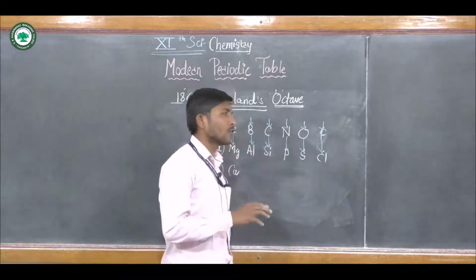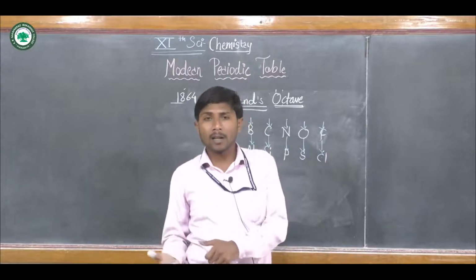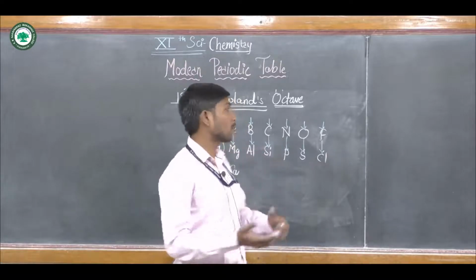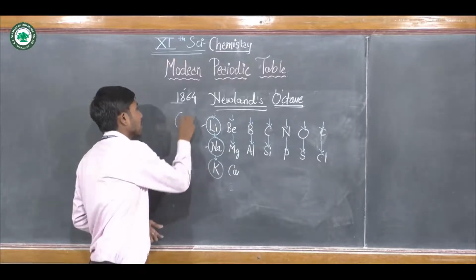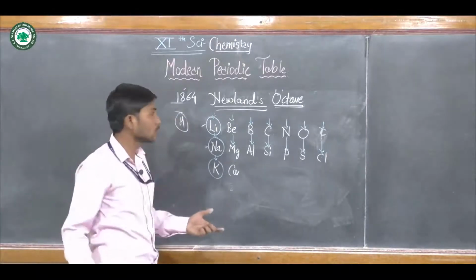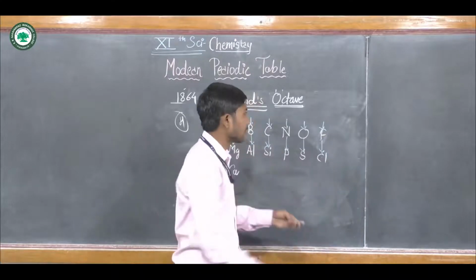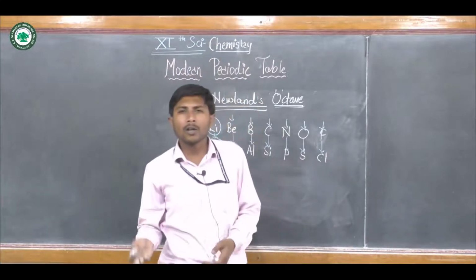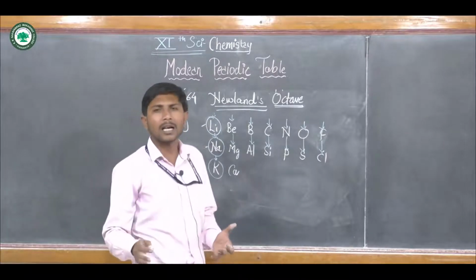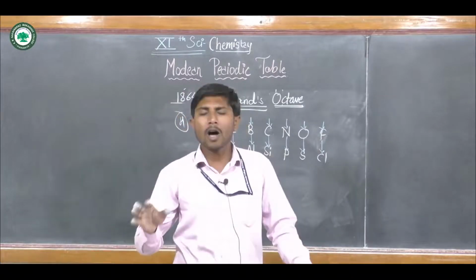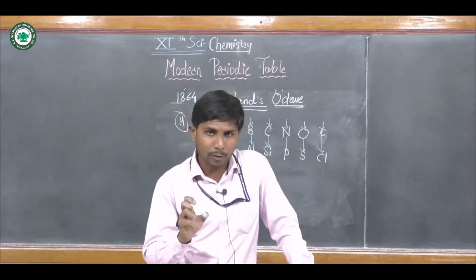Some elements discovered later were not placed. Hydrogen was the first element, but its place was unknown. Also, the inert gas elements: after fluorine there should be neon, but where is the neon? It is not present. Likewise, these were some drawbacks seen in Newland's octave.